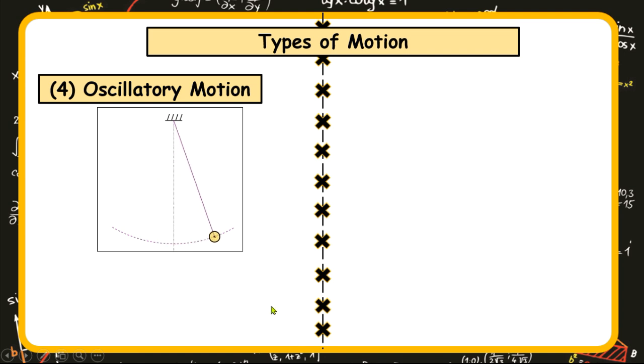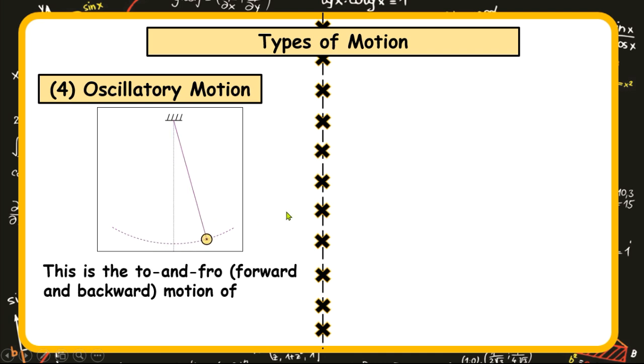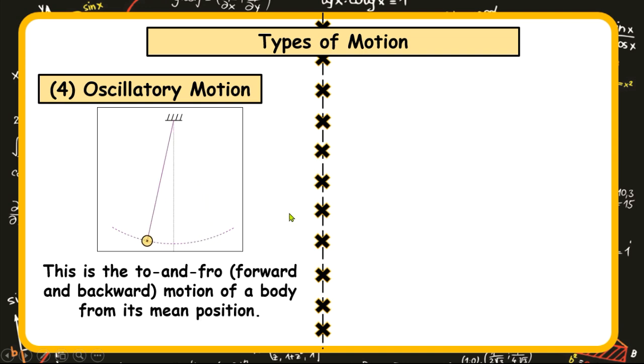With this type of motion, as you can see in the animations here, one side of it is fixed while the other side swings around. It is defined as the to and fro motion of a body from its mean position. You could also say the forward and backward motion of a body from a fixed point. And a special type of this oscillatory motion is simple harmonic motion.